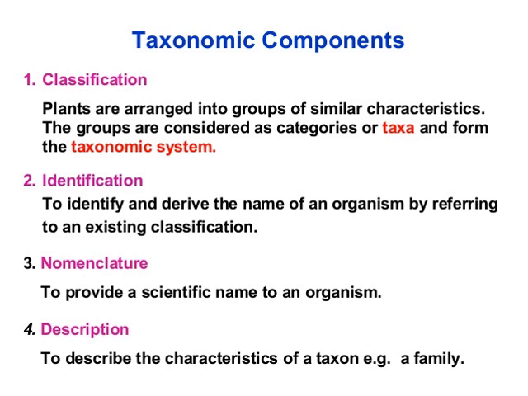Now after placing them into different groups on the basis of similar characteristics, you have to identify the organisms, meaning on the basis of identification you have grouped them into different taxa. After identification comes providing a name to that organism, so that it is known by that scientific name all over the world. This nomenclature, I guess you have studied in chapter number one. It has been given ICBN, ICZN.